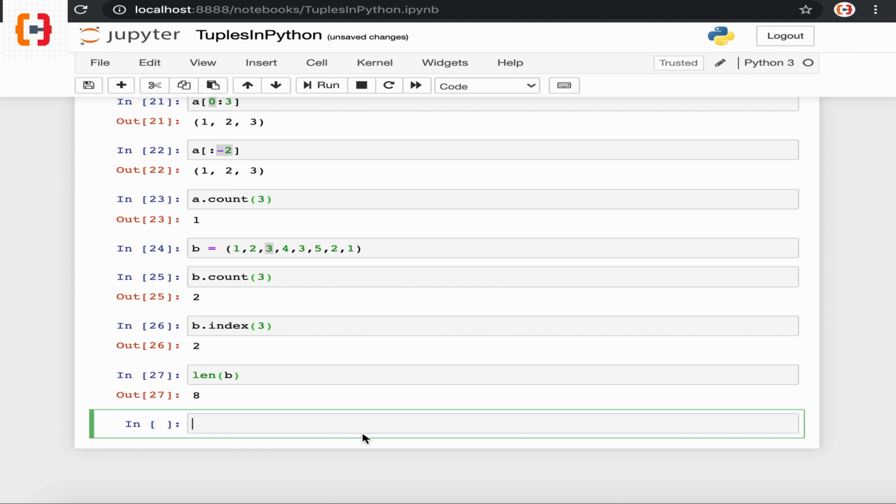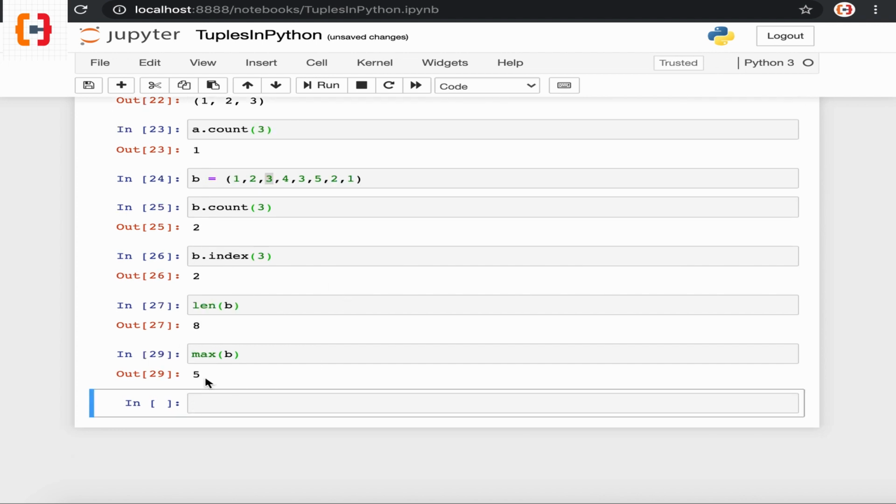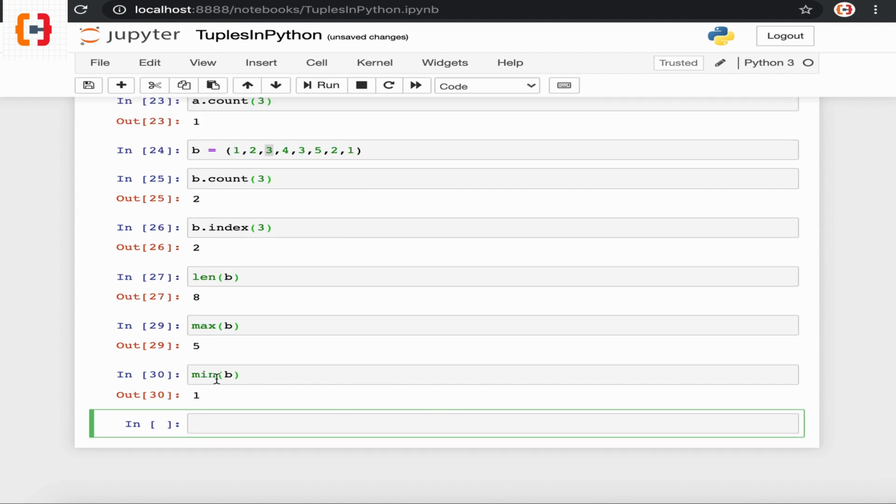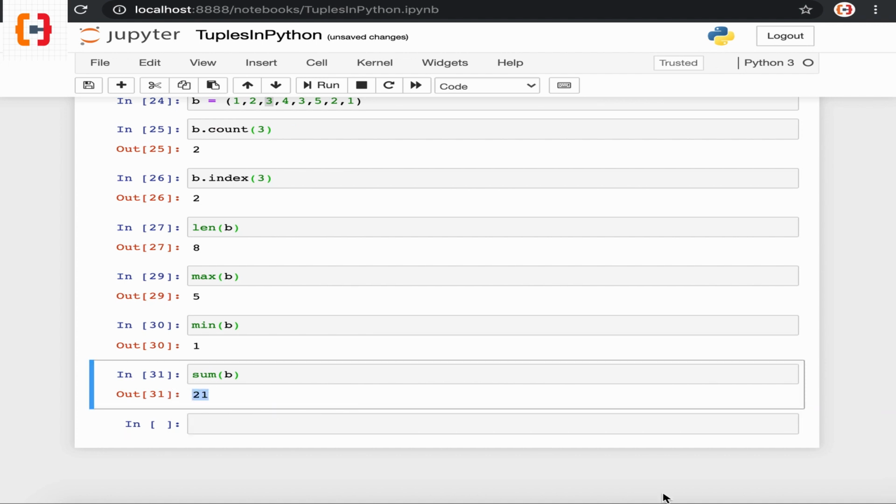To get the maximum element of a tuple, we can use the max function. If you execute the command max of B, the element is 5. Similarly, if you want to get the minimum of this tuple B, we can pass this tuple B inside the min function, and we can get the minimum of this tuple. Similarly, if you want to get the sum of all the elements in the tuple, we can use the sum function and pass this tuple B, and we get the sum of all the elements. So this way we can use different built-in functions on the tuple to get all the required values.